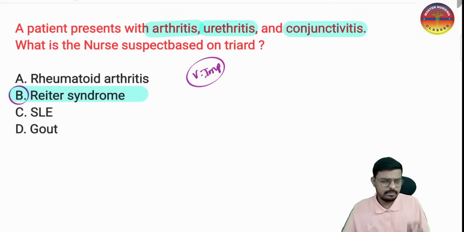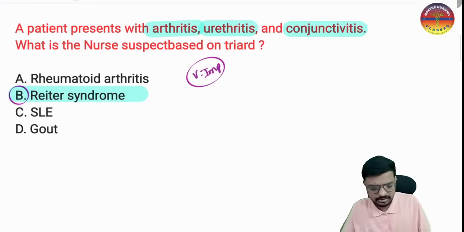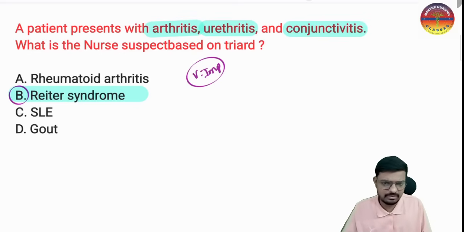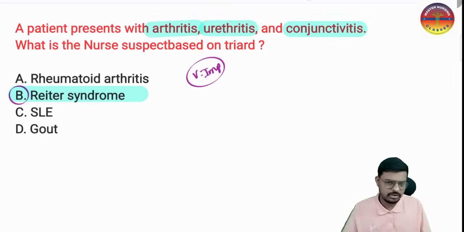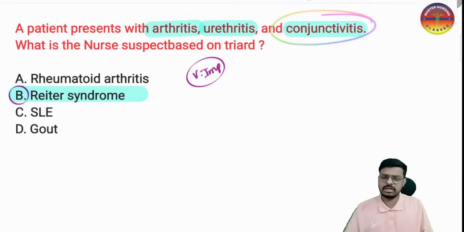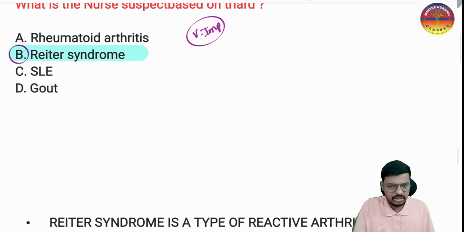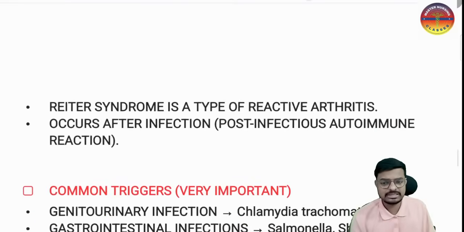In the scenario based question, the patient is unable to climb the tree because he has arthritis, pain in the joint. How will he climb the tree? He will be unable to climb the tree. And the patient has difficulty in urination because he has urethritis, and he is unable to see properly because he has conjunctivitis. So these are the clues you will get in clinical scenario based questions.